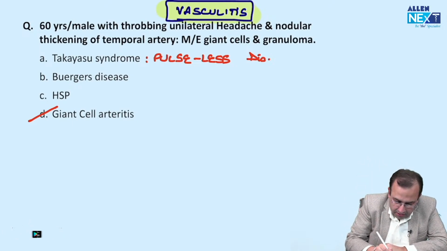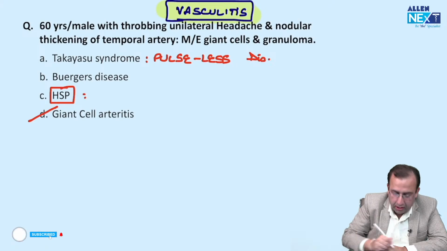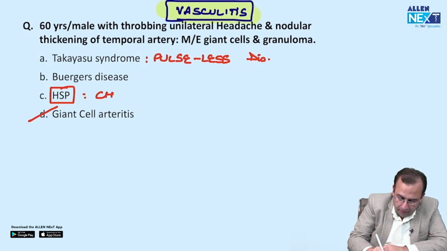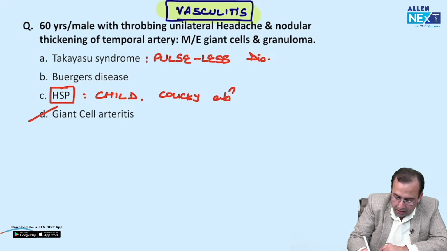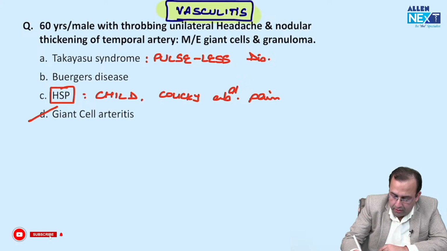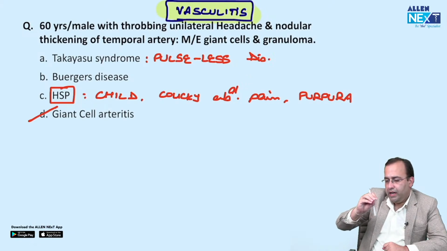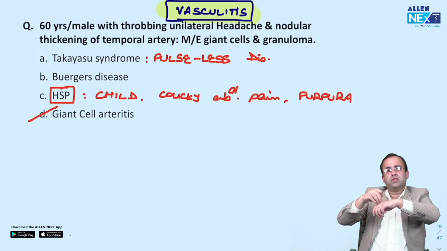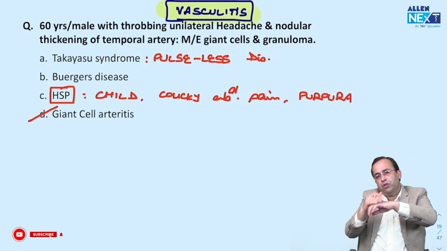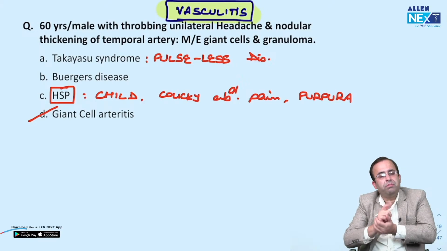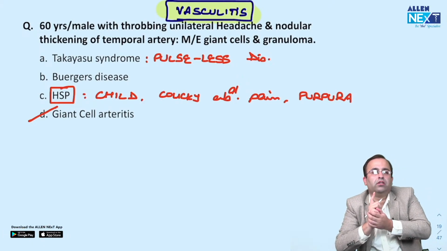Next, HSP, Henoch-Schönlein purpura. It is the most common vasculitis in children. A child presenting with colicky abdominal pain and purpura: that is HSP. In dengue, purpura is hemorrhagic spots on the skin, occurring because of low platelet count. In HSP, purpura is occurring because of vasculitis.